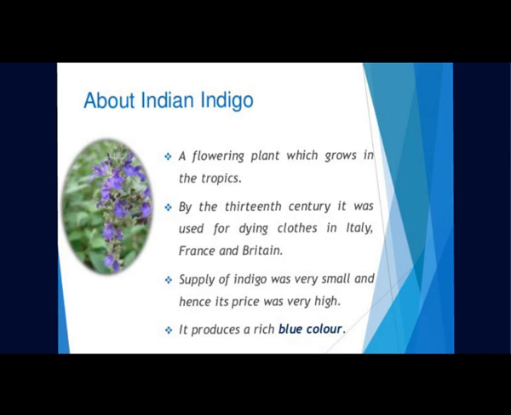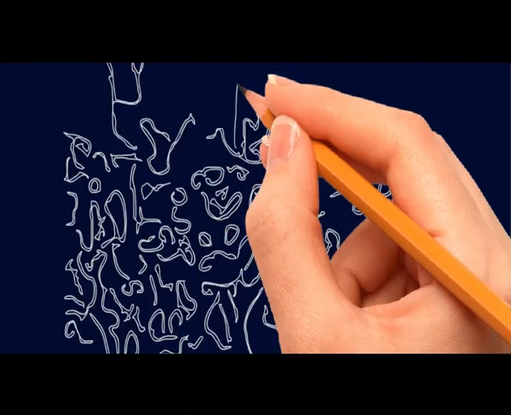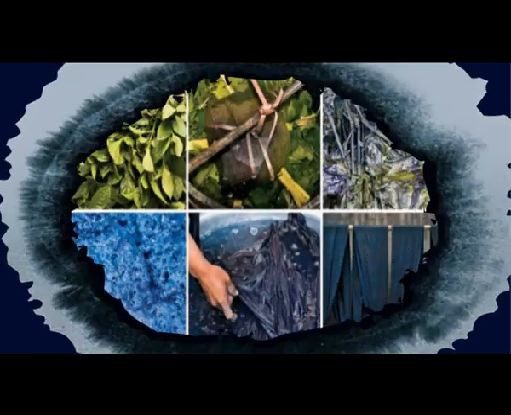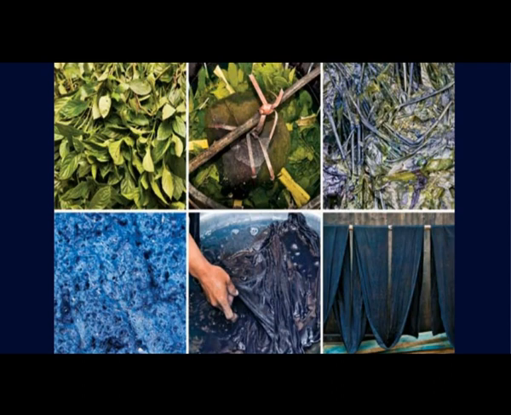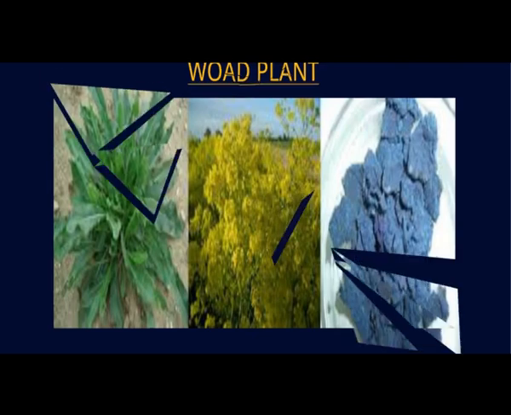There was a great demand for indigo in the European countries. The British textile industry was largely dependent on indigo produced in India. By the 13th century, Indian indigo was being used by cloth manufacturers in Italy, France and Britain to dye cloth. However, only a small quantity of Indian indigo reached the European market and its price was very high. European cloth manufacturers therefore had to depend on another plant called woad, which was easily available in Europe.